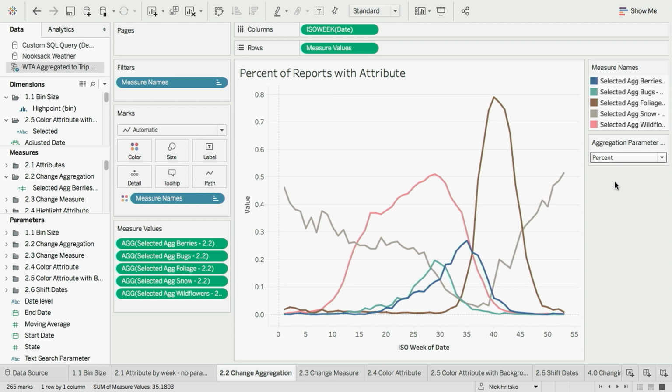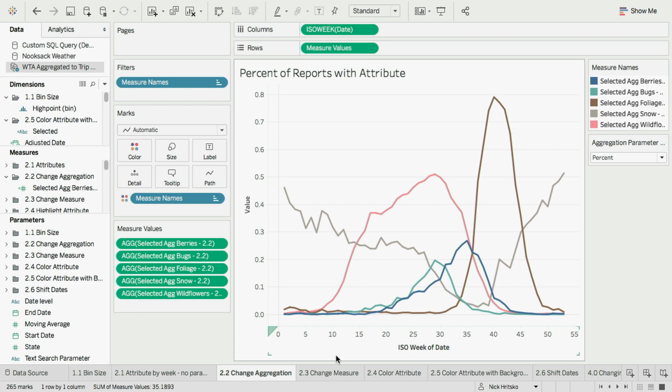And now, when I change from sum to percent, I see a different view on my data, which points out some other features of it. Like, even though it looked like there were a ton of people seeing wildflowers, only a little over half of the people who go out in the peak of wildflower season see wildflowers, while 80% of the people who go out hiking in the fall see fall colors.